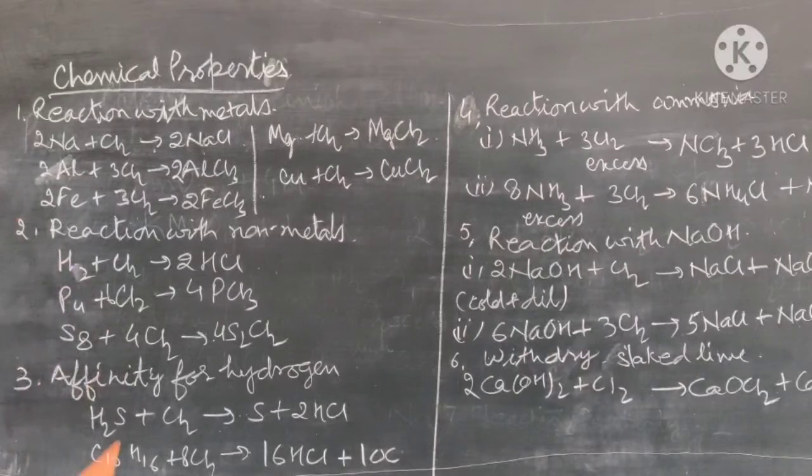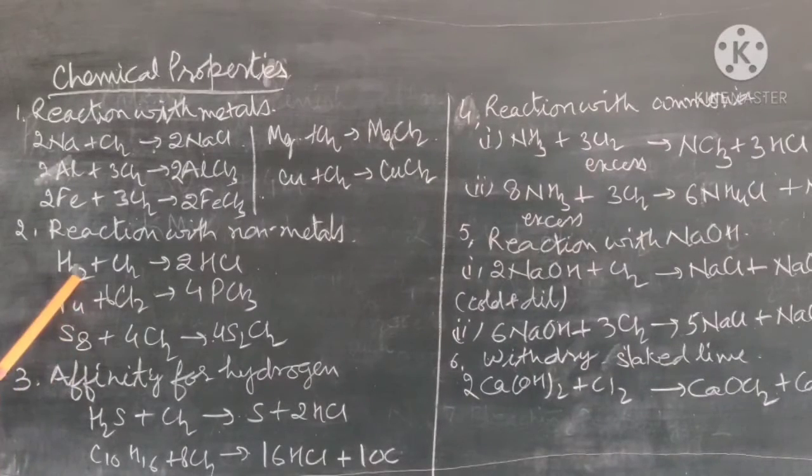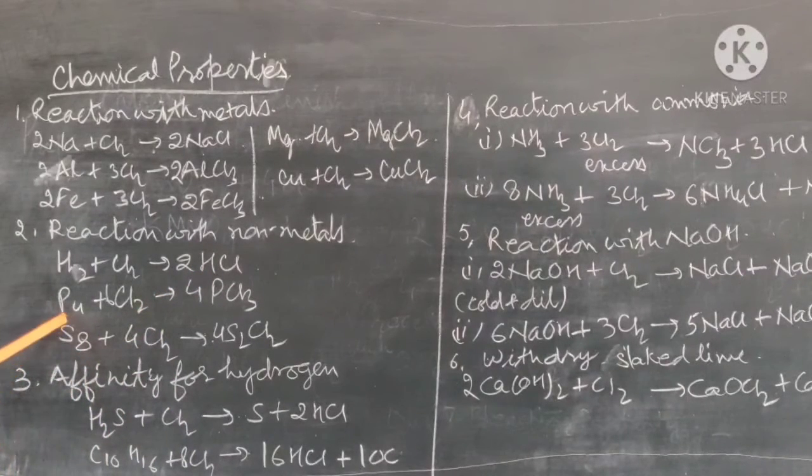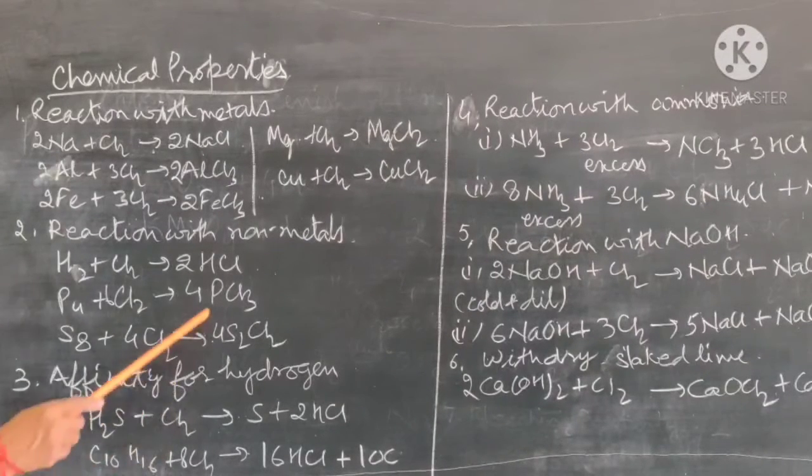Now for the non-metals. All the non-metals react with chlorine. So these are some examples. When hydrogen combines with chlorine, it forms hydrochloric acid or hydrogen chloride gas. When it reacts with phosphorus, it forms PCl3. When we take chlorine in excess, it forms PCl5 also.